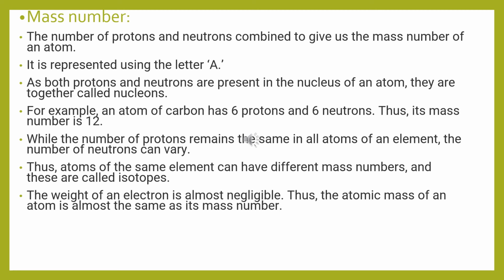While the number of protons remains the same in all atoms of an element, the number of neutrons can vary. Thus, the atoms of the same element can have different mass numbers, and they are called isotopes. The weight of an electron is almost negligible. Thus, the atomic mass of an atom is almost the same as its mass number.